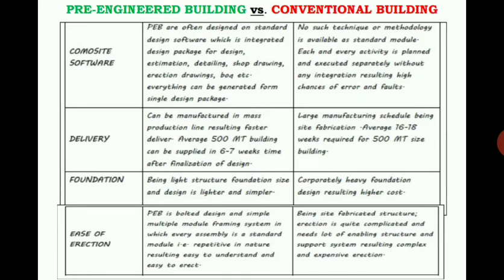For example, we use one software for detailing, another for planning, and others for estimation and for drawings. So for each and every work we have different softwares. In some cases, if a single software has an error, the entire further work also comes under the error part.